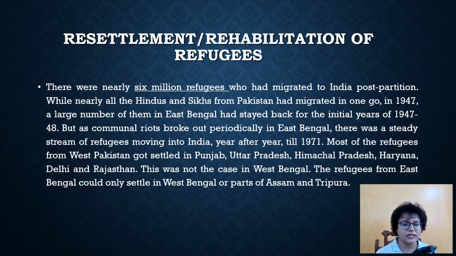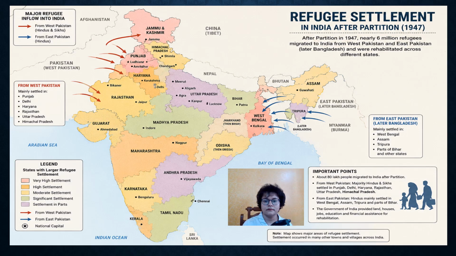Most of the refugees from West Pakistan got settled in Punjab, Uttar Pradesh, Himachal Pradesh, Haryana, Delhi, and Rajasthan. But this was not the case in West Bengal. The refugees from East Bengal could only settle in West Bengal or some parts of Assam or Tripura. Let me show you a map regarding this.